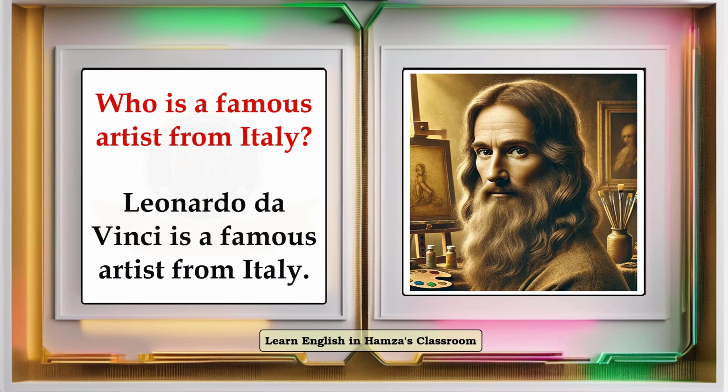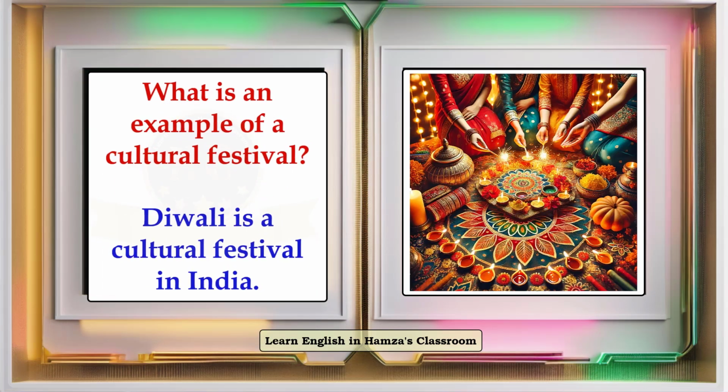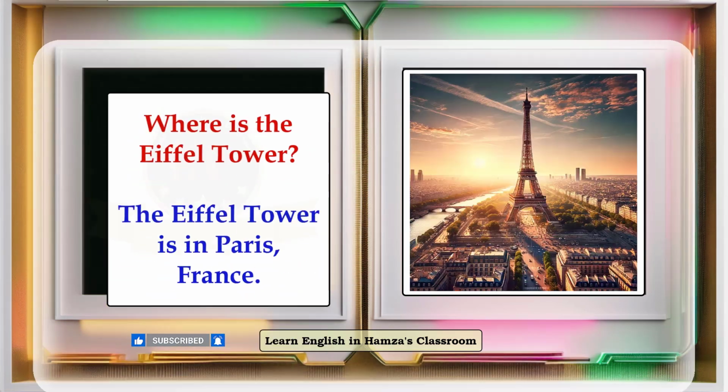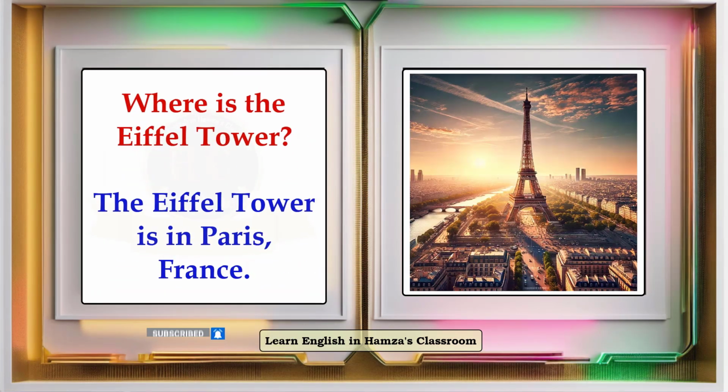Who is a famous artist from Italy? Leonardo da Vinci is a famous artist from Italy. What is an example of a cultural festival? Diwali is a cultural festival in India. Where is the Eiffel Tower? The Eiffel Tower is in Paris, France.